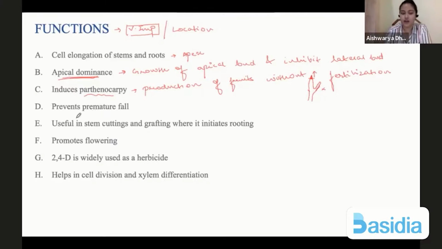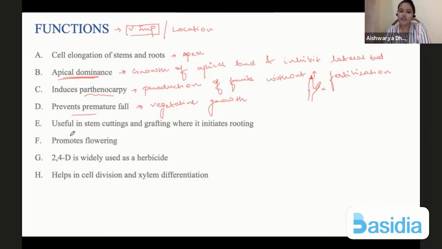So this induces parthenocarpy. It will prevent premature fall because this promotes vegetative growth. ये initial growing years में होता है, तो ये premature fall या senescence में help, मतलब prevent करेगा senescence को, ठीक है? Next, it is useful in stem cuttings and graftings where it initiates rooting. So again, it is causing cell elongation of stems and roots.